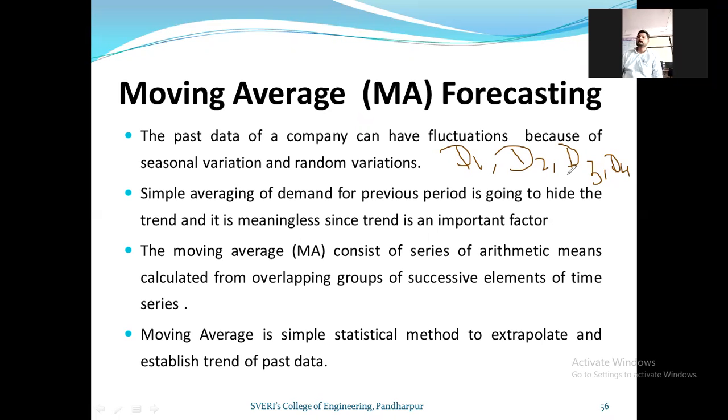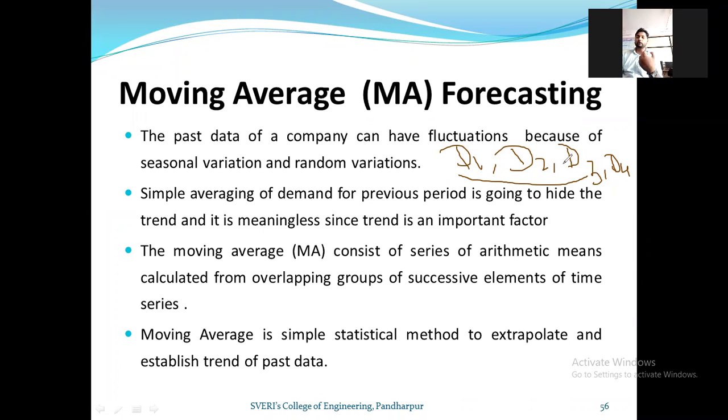You have to perform the averaging with the sum of 3 numbers. First you do the addition of the first 3 numbers, that is D1 plus D2 plus D3, and then you take the average of those 3 numbers.